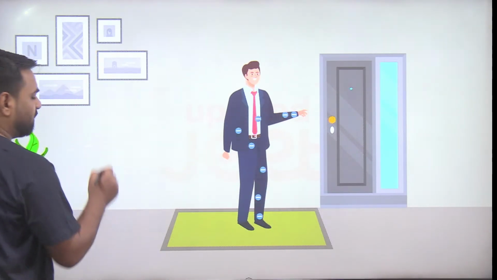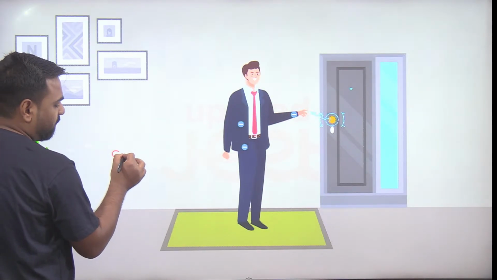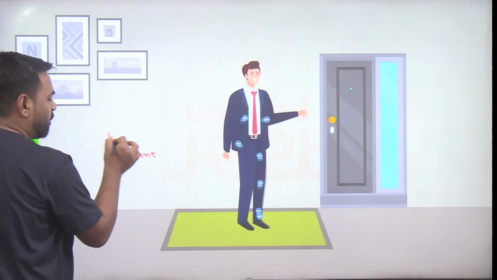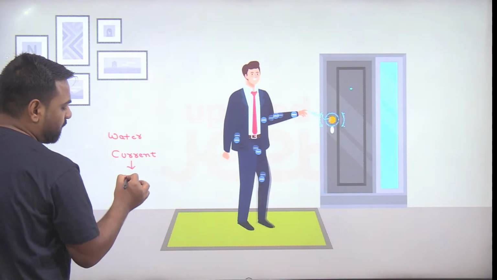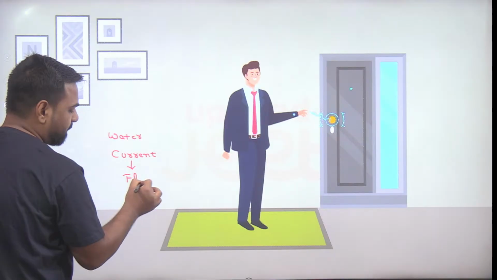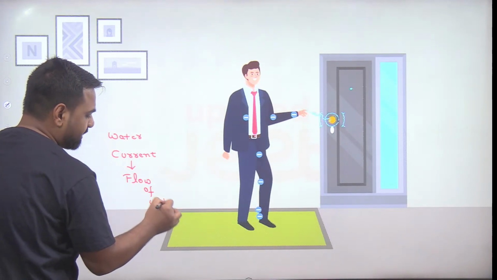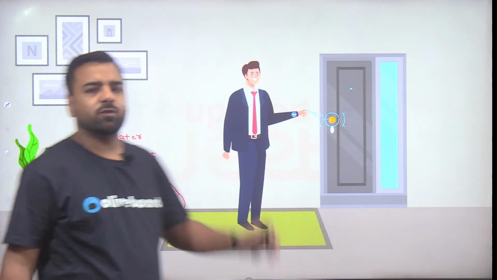So guys, there was a term in geography, if you remember, and that was water current. Remember? So what do you mean by water current? Water current is nothing but the flow of water. In a similar manner, if someone asks you about the electric current, what is it? That's the flow of charge.